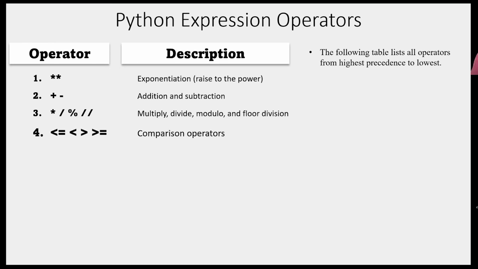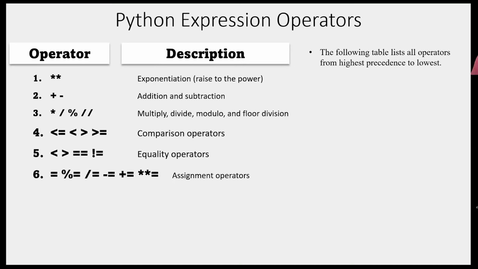Then these are comparison operators: less than or equal to, less than, greater than or equal to. And these are equality operators, for equality, less than, greater than. Next, assignment operators. Equal is an assignment operator. Similarly, we can have modulo equal, forward slash equal, minus equal, and plus equal. So this is also possible.